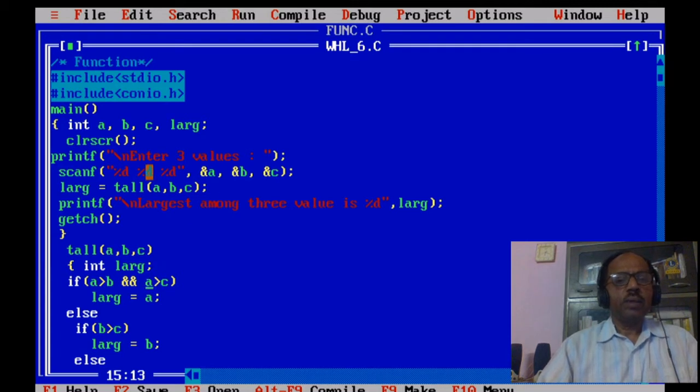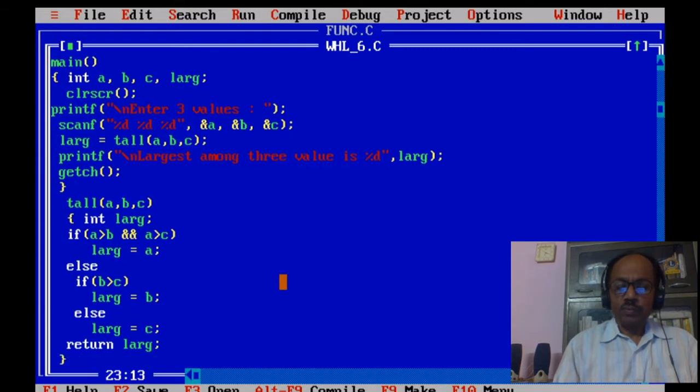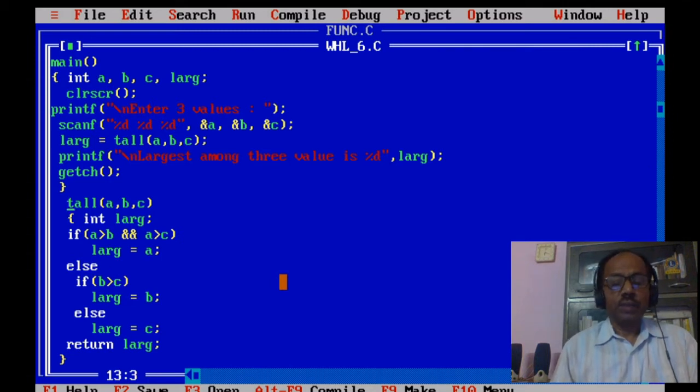Here we have put a function tall(a, b, c), and the largest among three values printf function, which was here, has been moved to the main function, and the program is containing two functions. One is the main function and another one is the tall function, and the statements are the same.